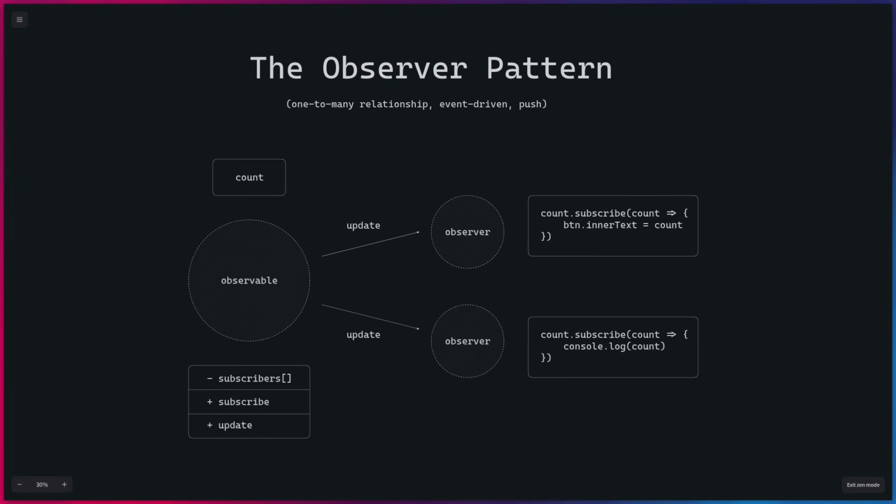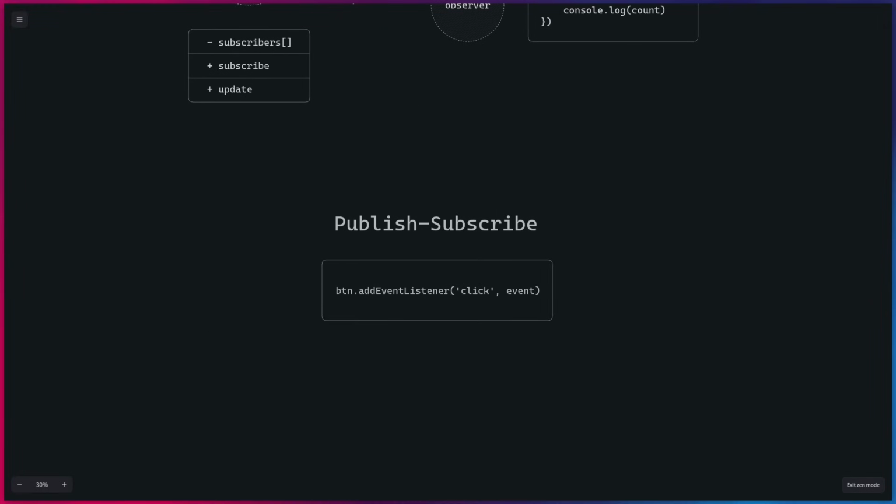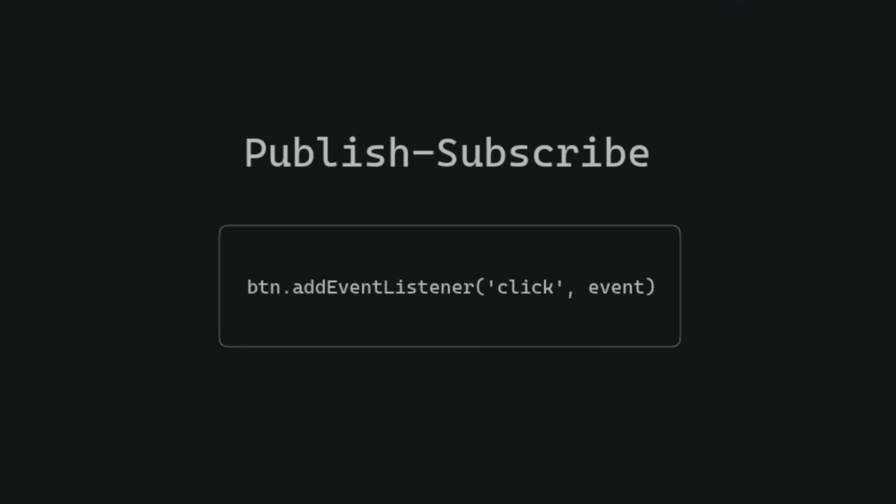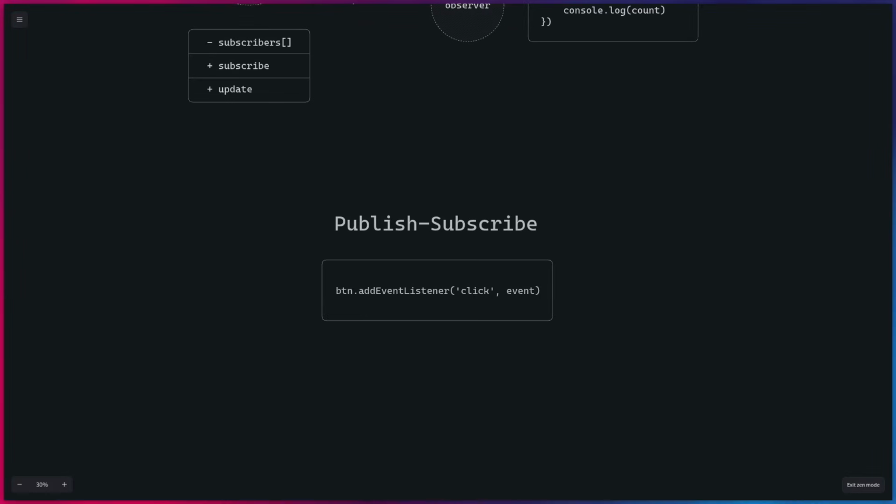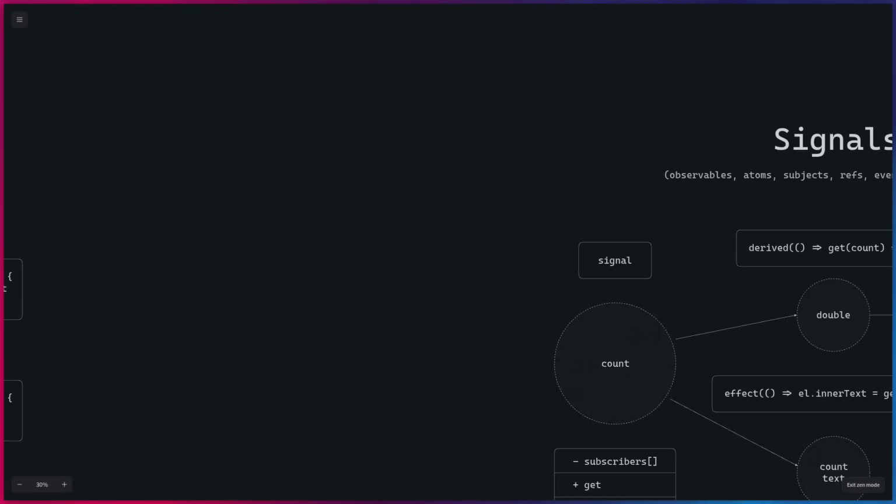As you can see in this example we have to do manual subscriptions. And this might look familiar if you ever use Svelte stores because they use the same pattern. And you have this pattern in other places. For example, event listeners. So here we have a button where we add a click event listener and then we get the event. Alright, but how do signals compare to the observer pattern?